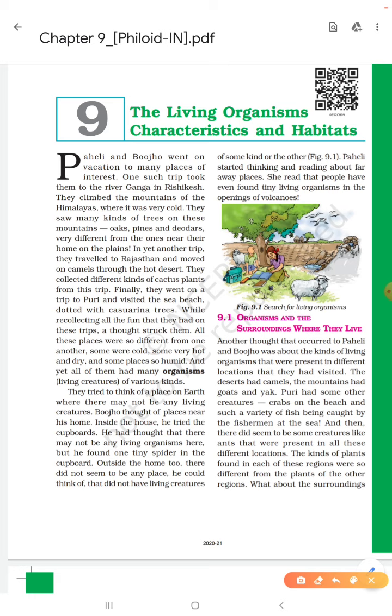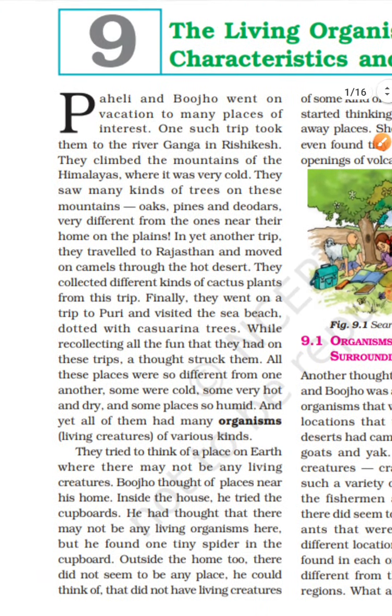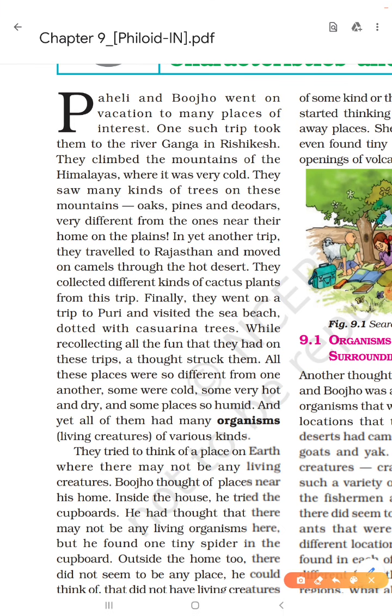In yet another trip, they traveled to Rajasthan and moved on camels through the hot desert. As we know about Rajasthan, there is a very hot condition compared to the mountain conditions, the hilly conditions.